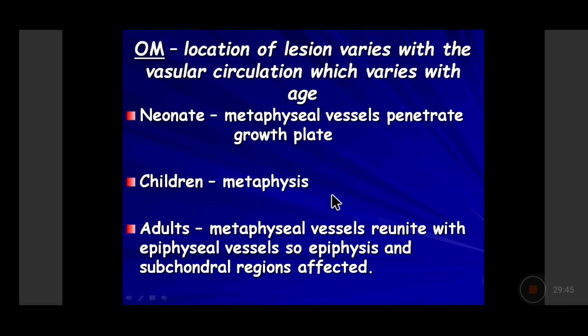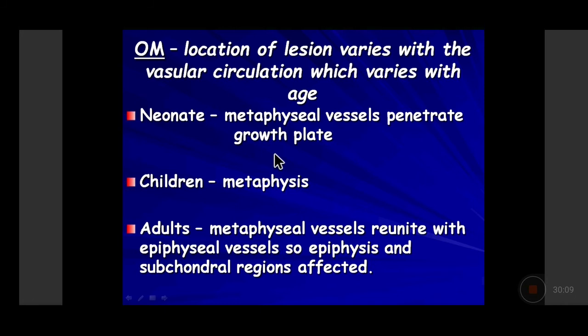So where do these bacteria lodge? The location where the bacteria lodge will vary with the vascular circulation occurring in the bone. And the vascular circulation in the bone varies with the age of the person. In a neonate, the metaphyseal vessels penetrate the growth plate. So what will occur is that the bacteria will lodge into the metaphysis.